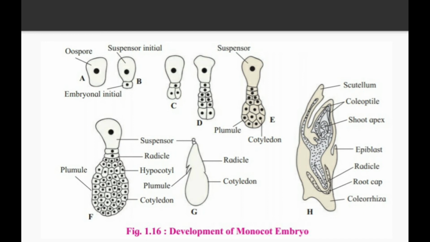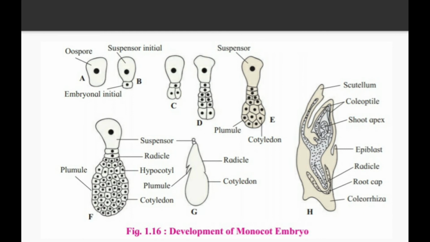Now the suspensor cell starts to divide to create a collar-like cell. See diagram C. What happens in diagram C? The suspensor cell will create the collar-like cell. It is said to be the octant cell. After that it will create clumps of 6 to 10 cells. See in diagram D.